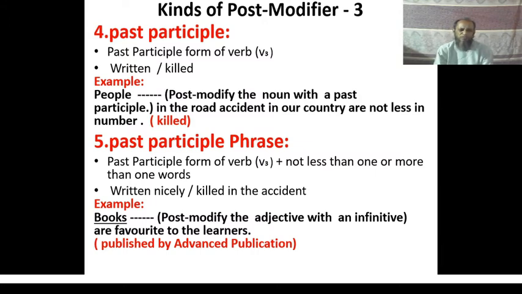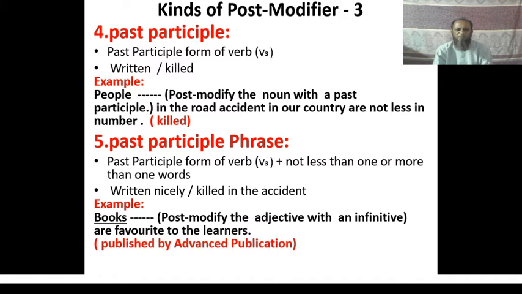Books dash, post modify the noun with a past participle phrase. That is, the target word should be books, and the modifier that should be used should be a past participle phrase.